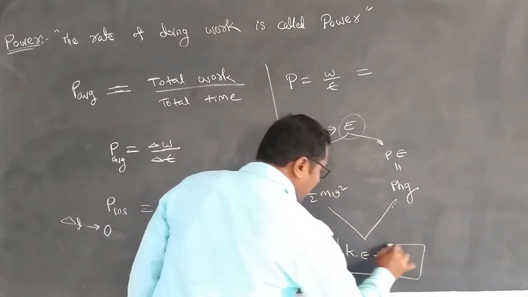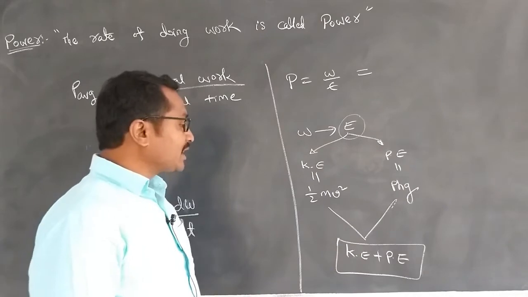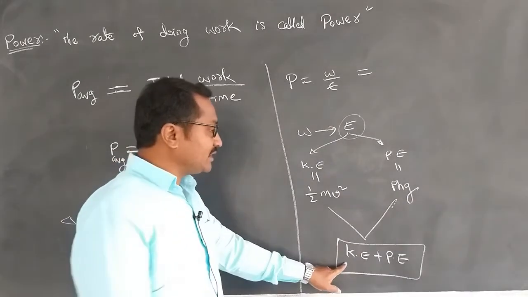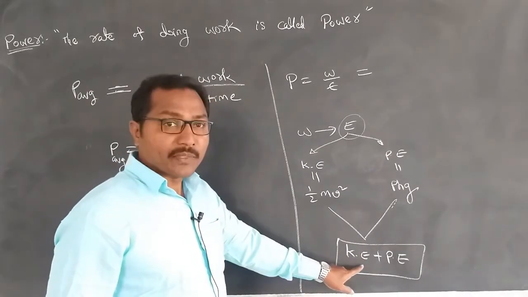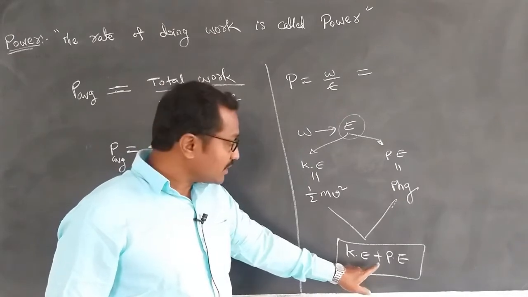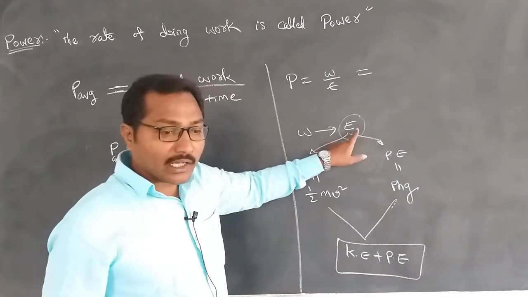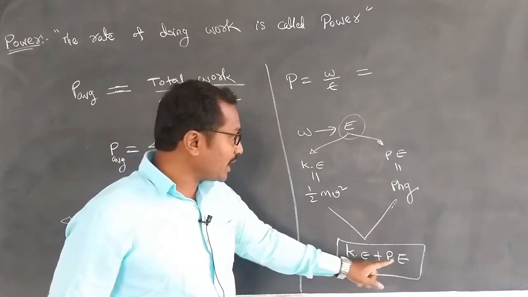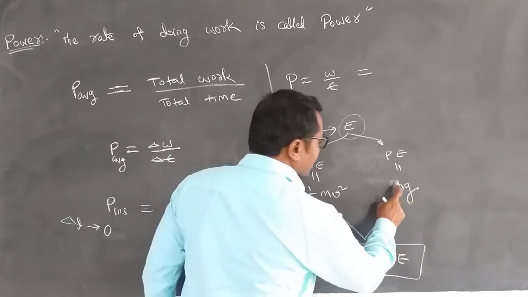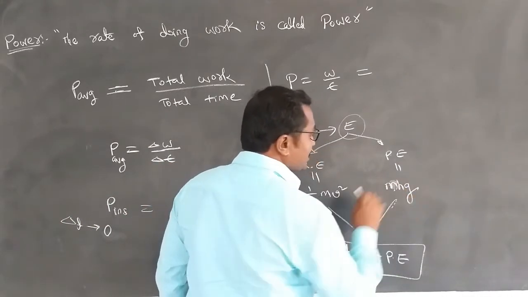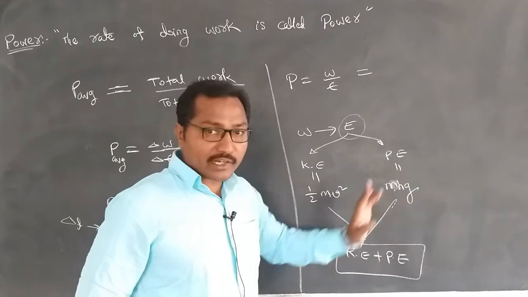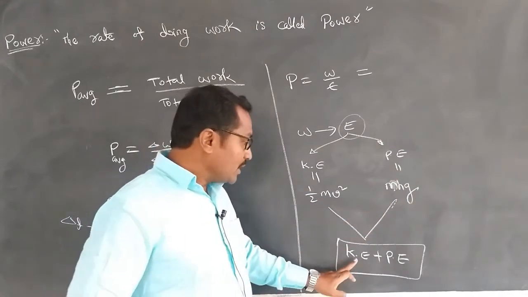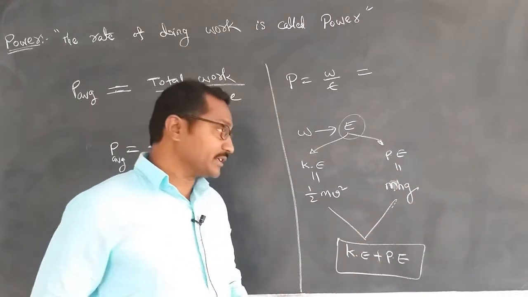When we have these types of cases, we will discuss in the next step when and where this work done or energy applies. Potential energy is mgh, and we also have kinetic energy.